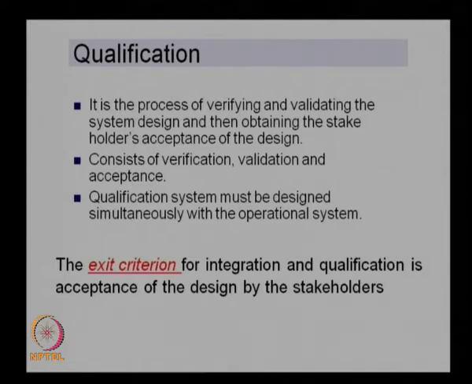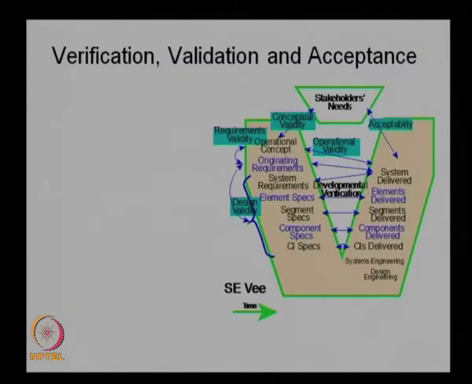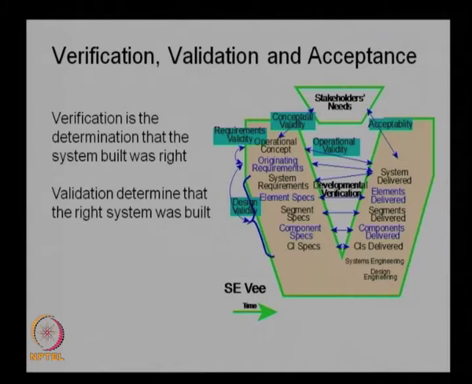So we can say that the system design is complete, or we can come out of that particular design process, only when the stakeholders accept the system. We explained this again in the last class: these are the various validation procedures, this is the verification and this is the acceptance test. We do the acceptance test at this stage when the integration is complete, and we do the validation test at this stage, and in parallel we develop the qualification systems. At this stage itself we develop the qualification system, and verification is basically verifying the elements against the specifications designed.